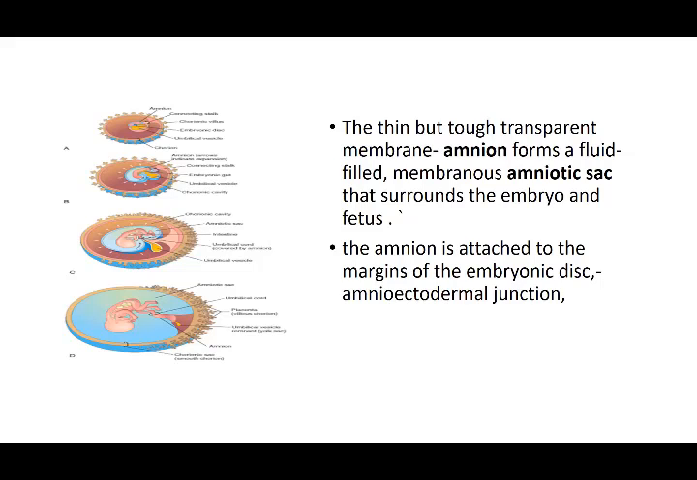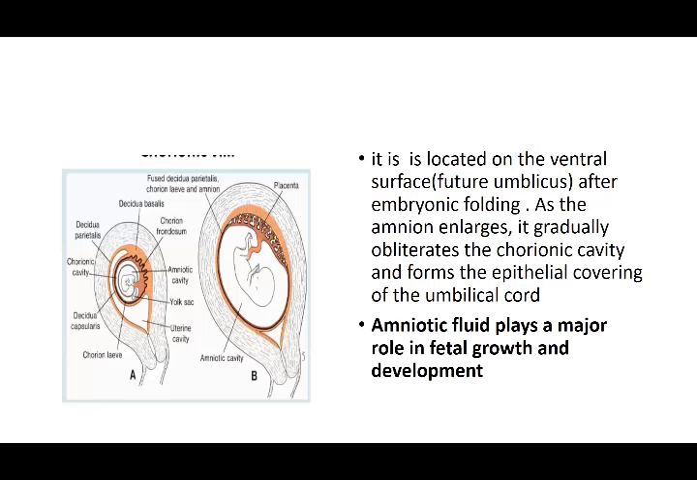Okay. So it is located on the ventral surface, the future umbilicus after the umbilical folding. If you can see, this white is the amniotic cavity, and this outside is the chorionic cavity. In the second picture you can see the amniotic cavity has almost completely covered the chorionic cavity, and it's just the chorion, the membrane, which is there. It is located on the ventral surface after the embryonic folding, the transverse and cephalocaudal folding.